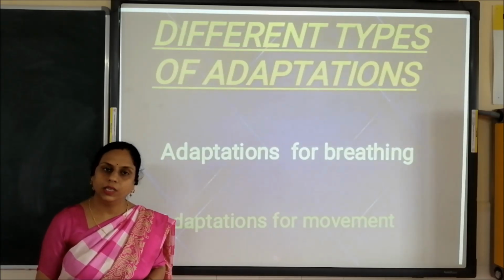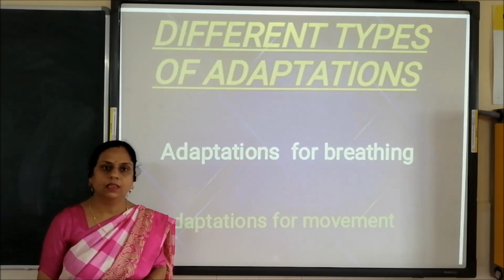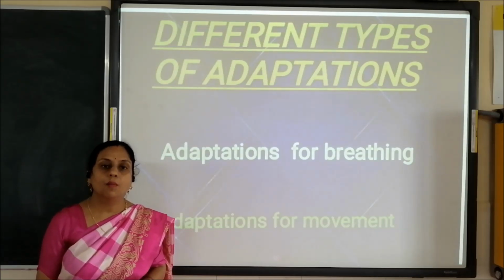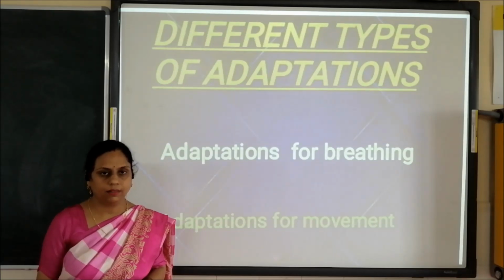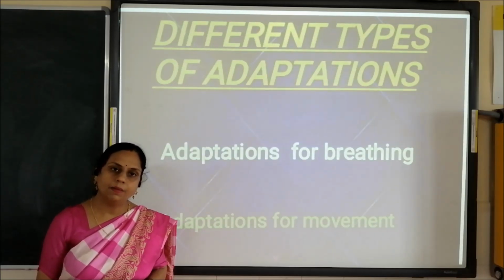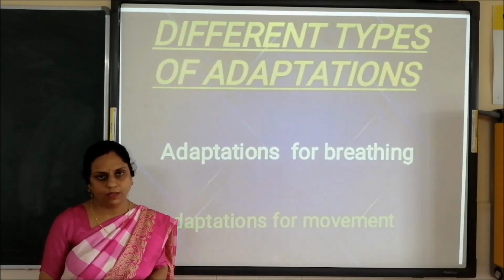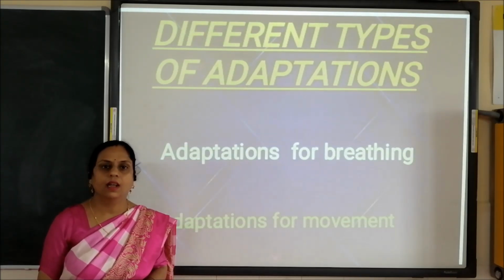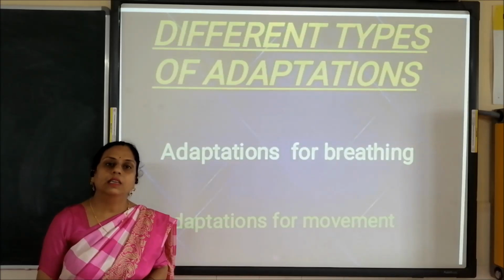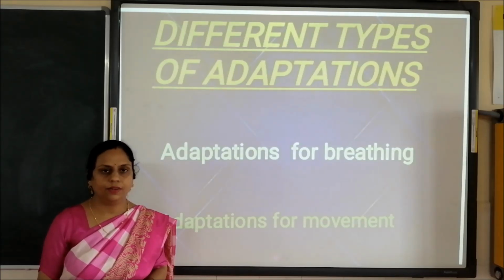Different animals use different breathing organs like gills, lungs, body surface, etc. Different animals have different ways of movement like paddles, flippers, fins, etc.